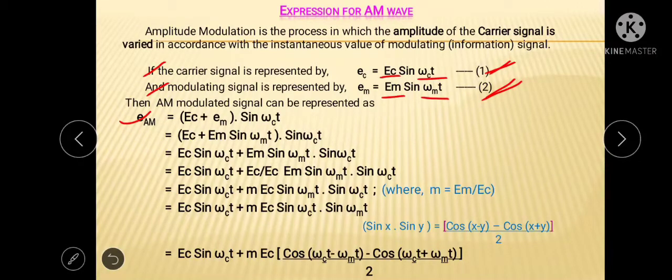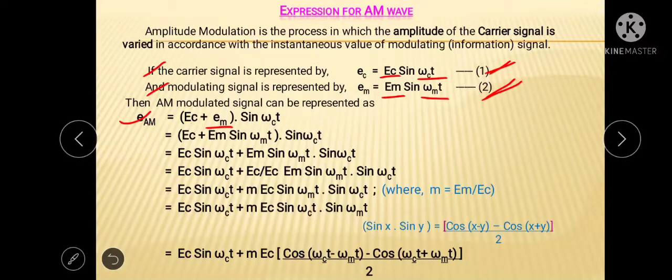In this equation, E_c is the amplitude of the carrier signal, and this amplitude changes in accordance with the amplitude of the modulating signal, or we can say the instantaneous value of the modulating signal. That's why we have shown it like this.